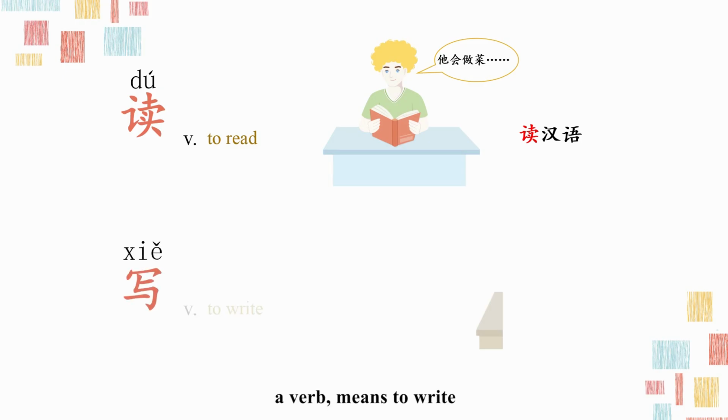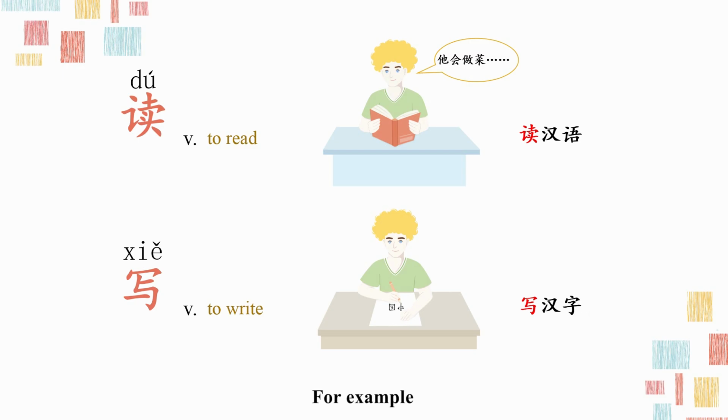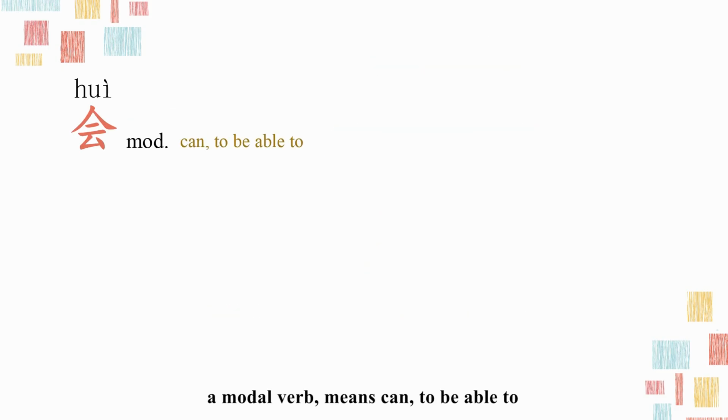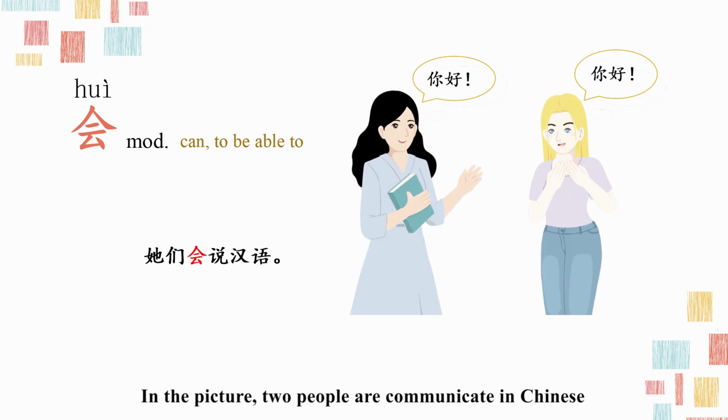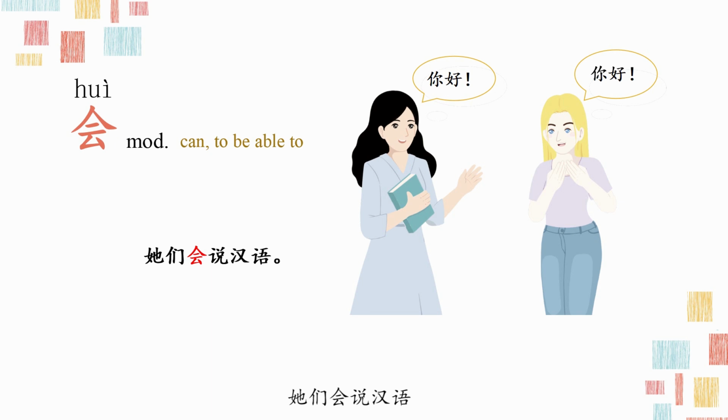写，a verb means to write. For example, 写汉字，means to write a Chinese character. 会，a modal verb means can, to be able to. In the picture, 2 people are communicating in Chinese. So you can say 他们会说汉语，they can speak Chinese.